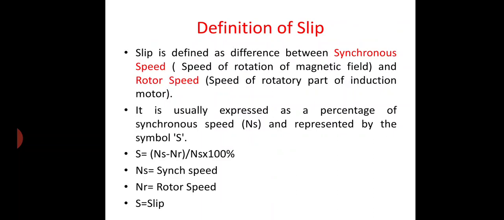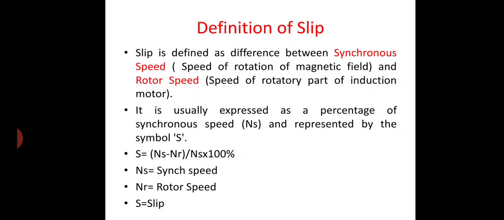Can you understand? Here we take two different speeds: one is the synchronous speed, which is the stator speed, and the other is the rotor speed. The difference between these two speeds causes slip.